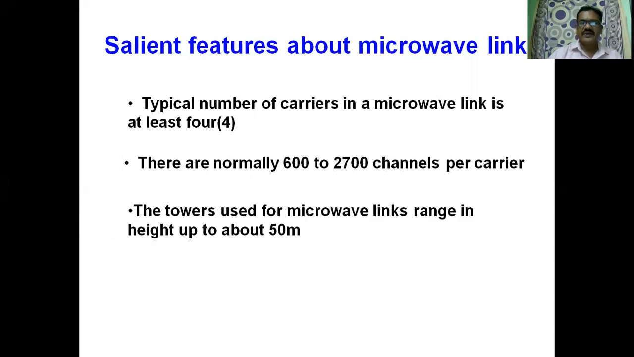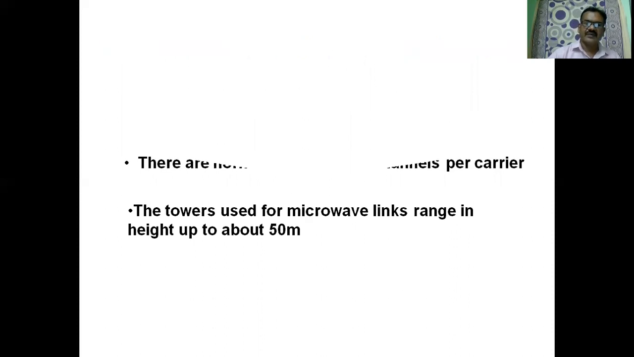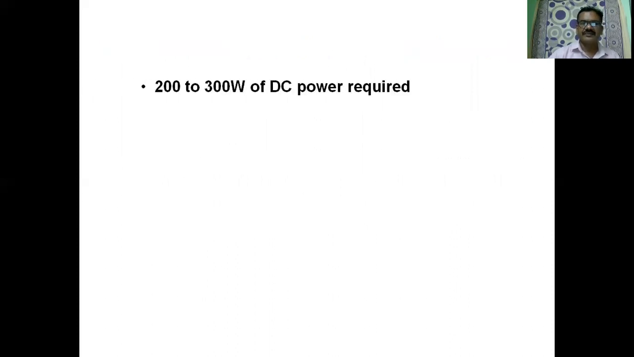The towers used for microwave link range in height above 50 meters. Generally 50 meters height we can provide the microwave antennas. Why 50 meters height? So that there is no interference due to the local terrains, mountains, or any tall buildings, etc. Disturbance can be avoided. 200 to 300 watts of DC power is required.